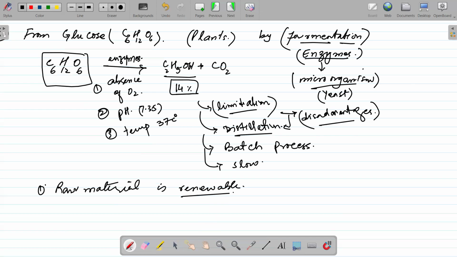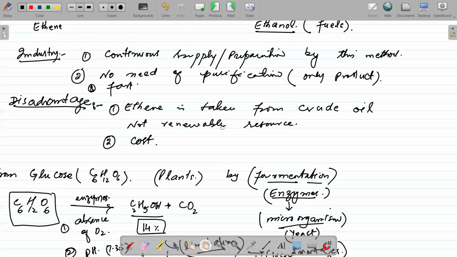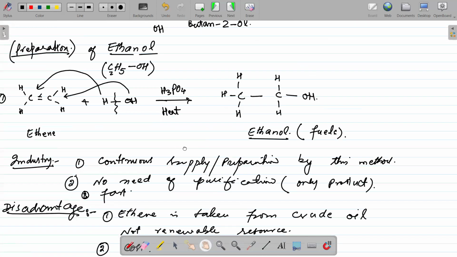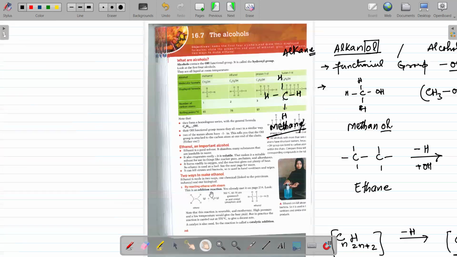So these are the two main methods by which we can prepare ethanol. Number one, that was from ethene. We can prepare ethanol in industry. Remember the conditions and the temperature, that is around 350 degrees Celsius, right?